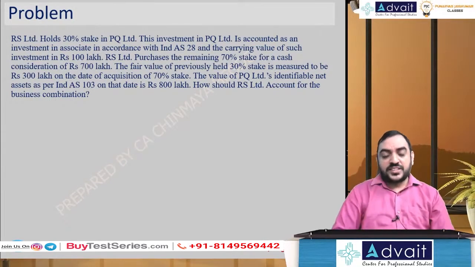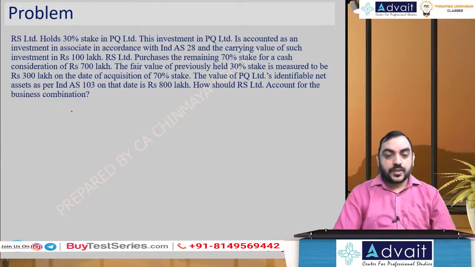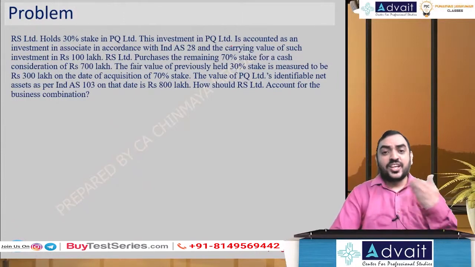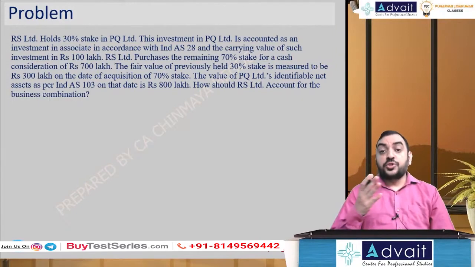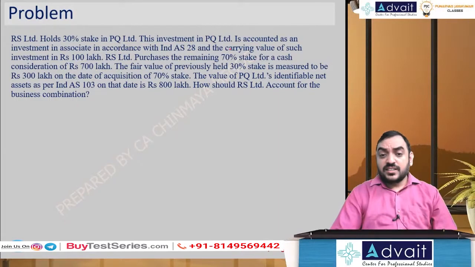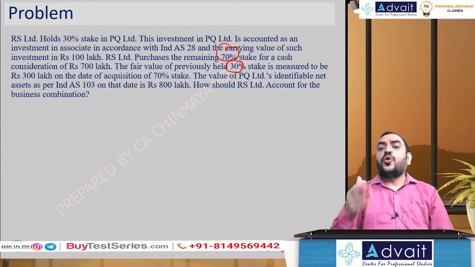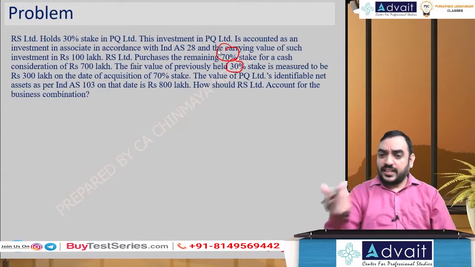Okay, so first I'll show you the calculation part, then I'll show the journal entry also for your reference. What is the format? Remember what we used to follow. Here also the question of fair value method or proportionate method does not arise, because you had a 30% stake earlier and you acquired the 70% stake. So this is a case of a fully owned subsidiary. NCI does not exist, so method does not matter. But anyway, the format is this.